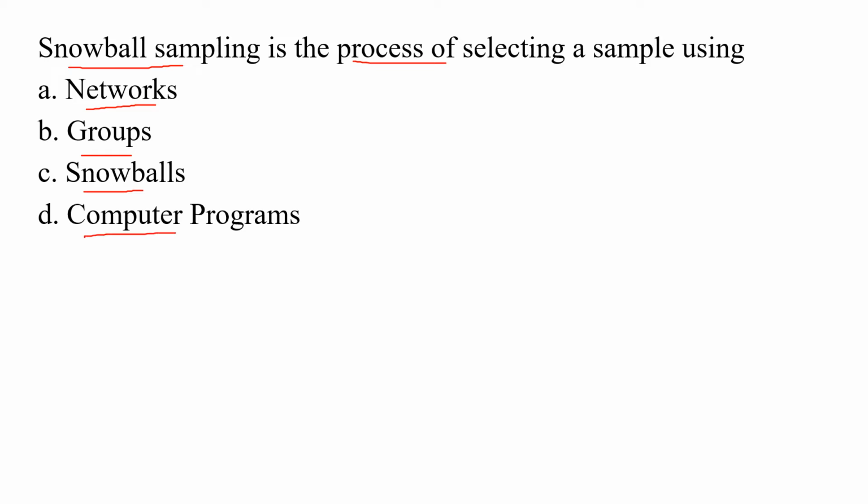Sampling in research is the process of selection of the units from the population of interest, so that by studying the sample we may fairly generalize the result back to the population from which they are chosen. The objective of sampling is to derive the desired information about the population at a minimum cost and maximum reliability. Okay. Snowball sampling. The snowball sampling is known as a network, chain, or